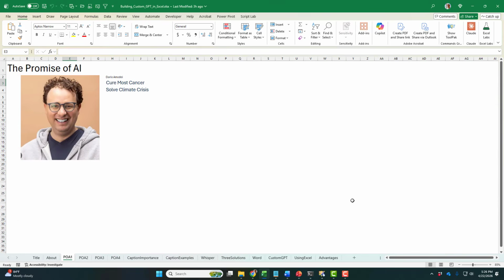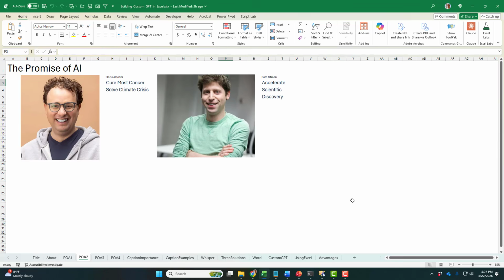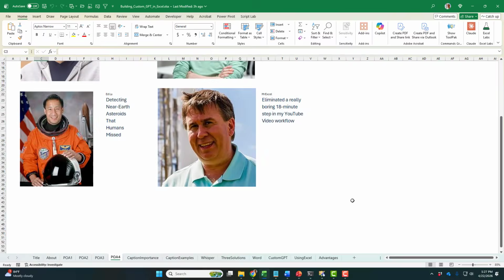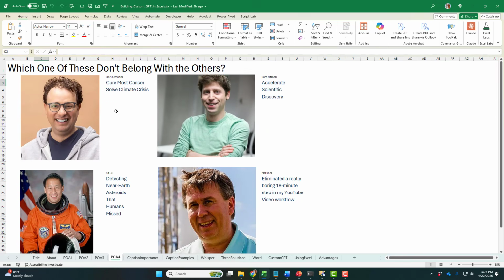It strikes me as ironic, right? The promise of AI. The CEO of Anthropic, Dario, says that AI will one day cure most cancer and solve the climate crisis. Sam Altman from OpenAI says it will accelerate scientific discovery. I'm down here in Cape Canaveral. Former astronaut Ed Lu is using AI to detect near-Earth asteroids that humans completely missed. And it doesn't seem fitting that I'm here talking about eliminating a really boring 18-minute step in my YouTube video workflow. These all seem like amazing goals, and this is so mundane.